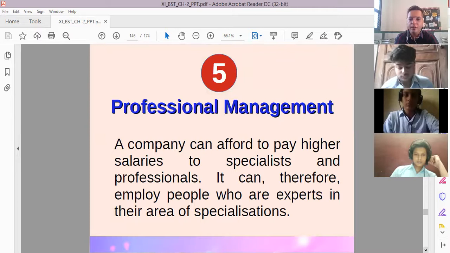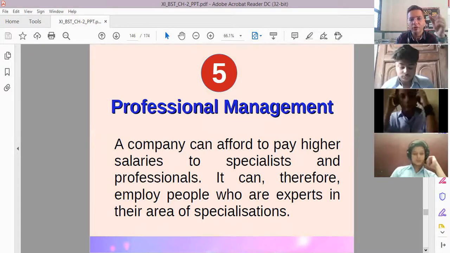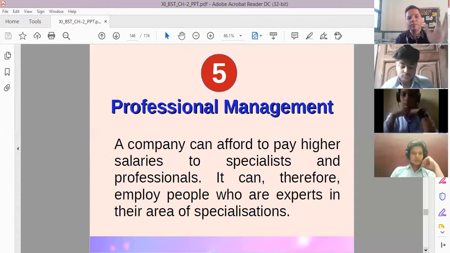Professional management. The company has various professionals also, such as a board of directors who know how to take better decisions. So it's a panel of specialists and professionals. Also, sometimes the company pays high salaries and hires specialists and experts for taking key decisions, because the company can afford to pay them. As a result, there is professional management in the life of the company.